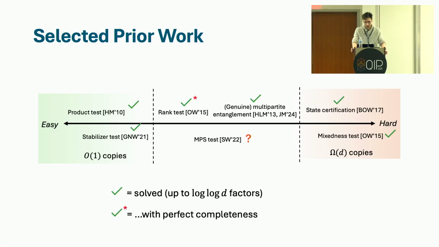But first, let me just highlight the fact that prior to our work, the copy complexity of these tasks was essentially settled, with the exception of this matrix product state test. And you can view one of the contributions of our work as putting the status of the copy complexity of this test on roughly the same footing as some of these other property testing tasks, up to some caveats, which I'll get into.